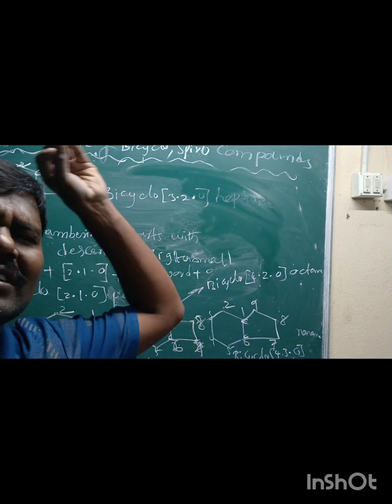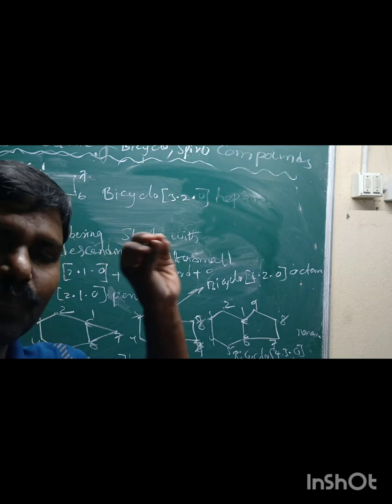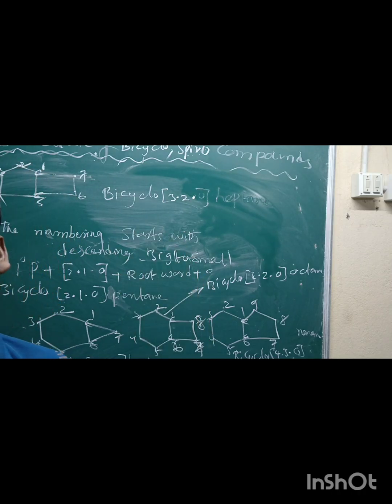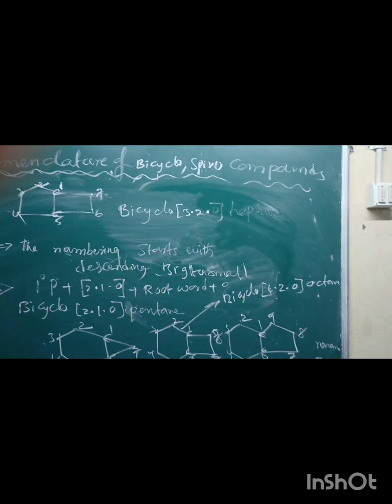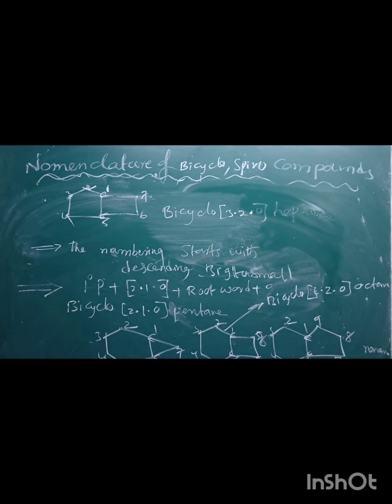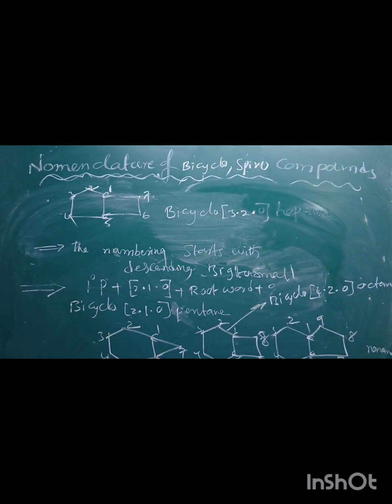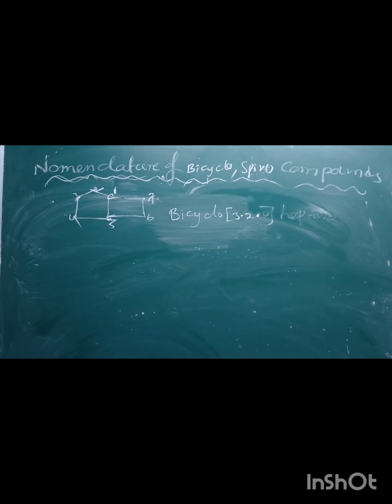If you have substituents, multiple bonds or functional groups in the bicyclic compound, the numbering always starts with a bridgehead carbon atom and goes from the bigger ring to the smaller ring. We should write the position of substituents, multiple bonds and functional groups following the earlier rules as they are. I hope it is clear. The same manner applies to spiro compounds also. Let's take some more examples.